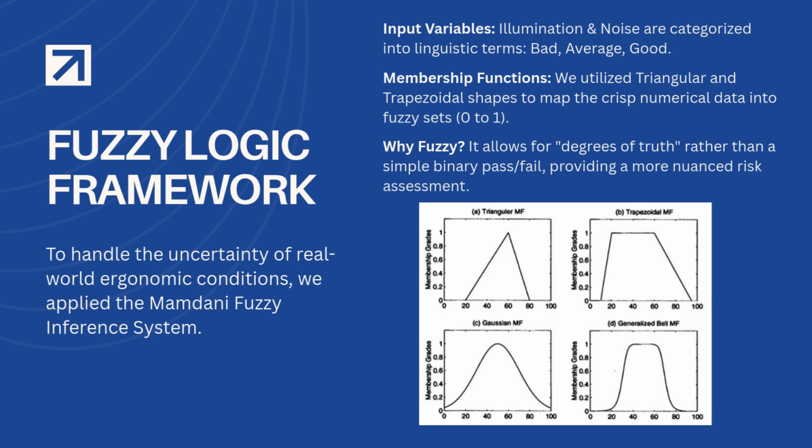We convert our raw data into linguistic terms like bad, average, and good. The graph on the right shows our membership function. We use a triangular shape to map the exact number into a fuzzy value. This helps us calculate the degree of the problem rather than just saying yes or no.